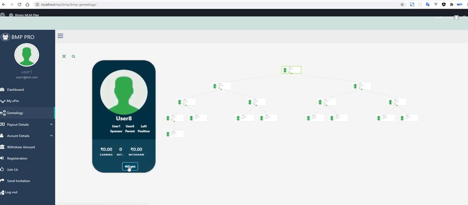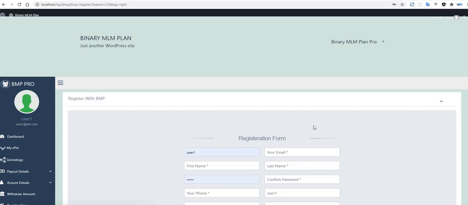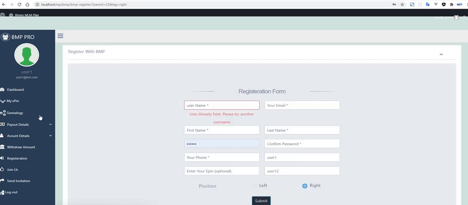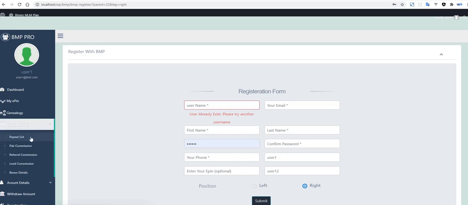Here you are seeing the right side and left side according to the blank space. Registration can be done by the member themselves, from the logged in user as a member.